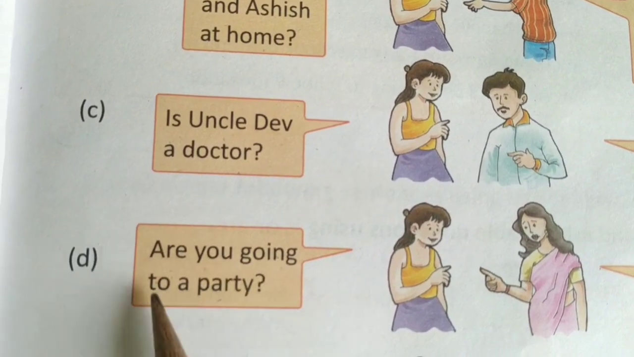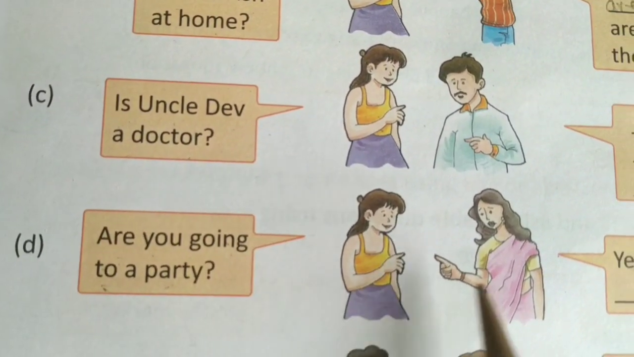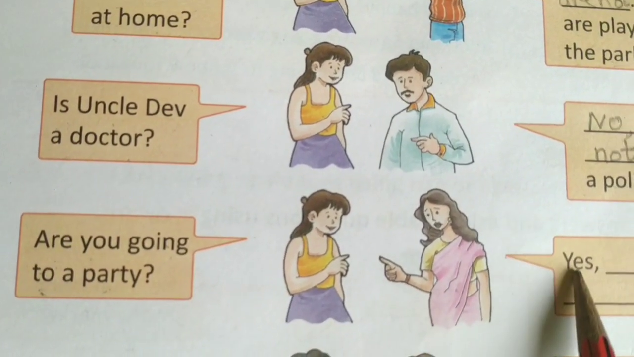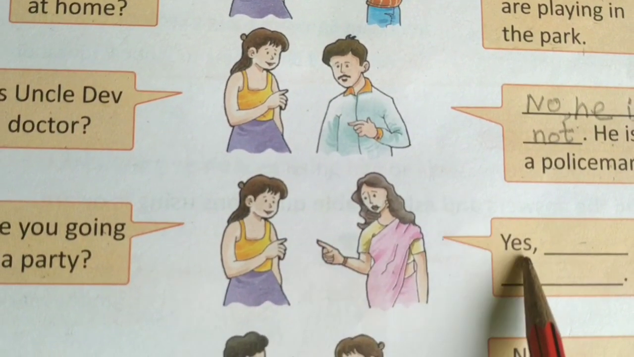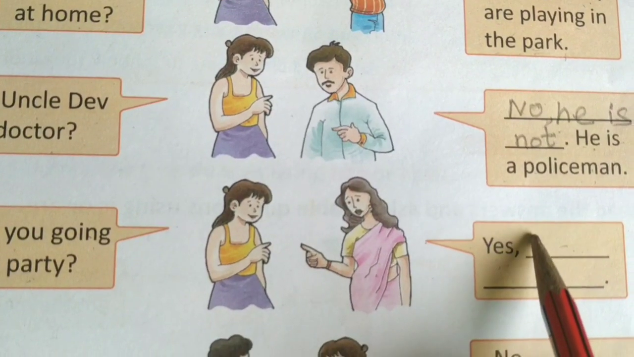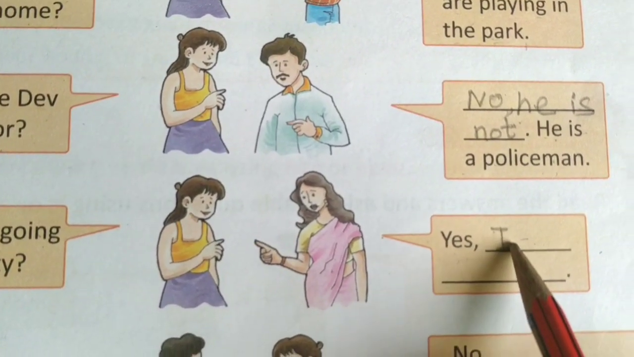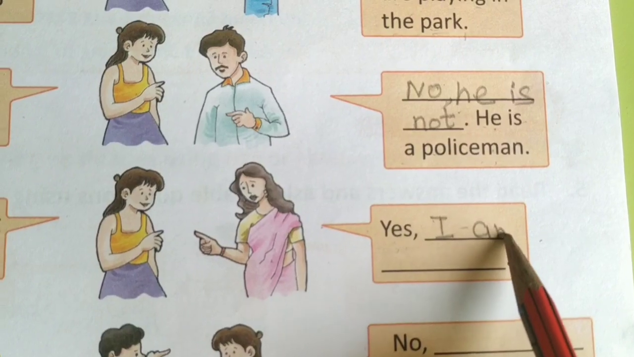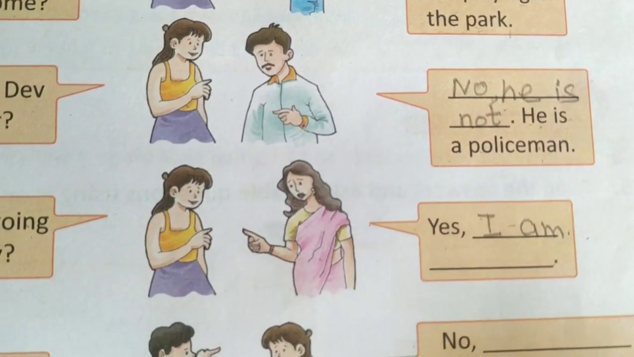Now, number D. Are you going to a party? She's asking. Her answer is what? Yes. So, yes. She's talking about herself. I am. And then full stop.